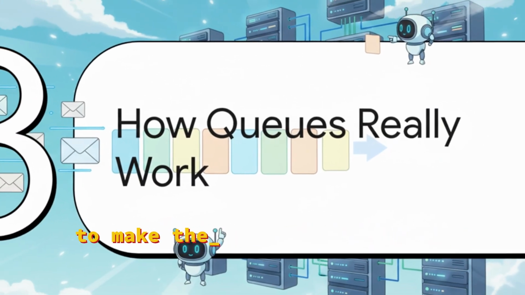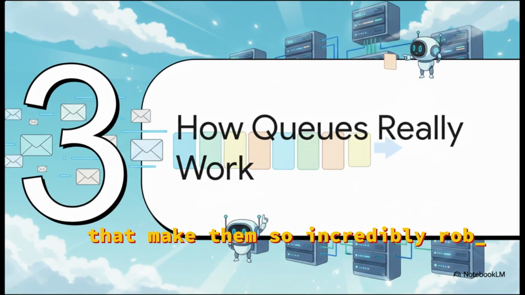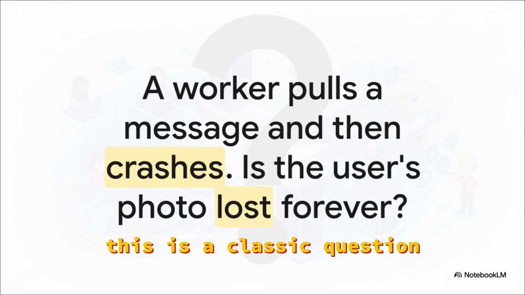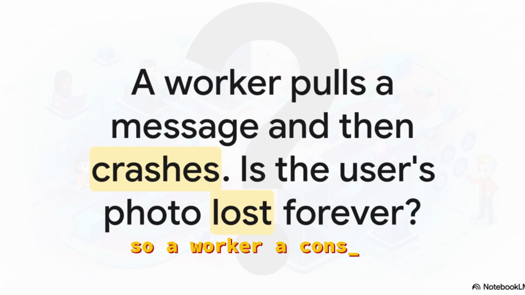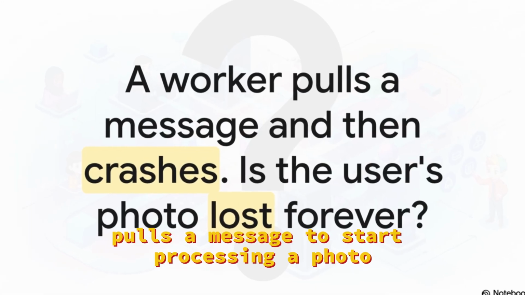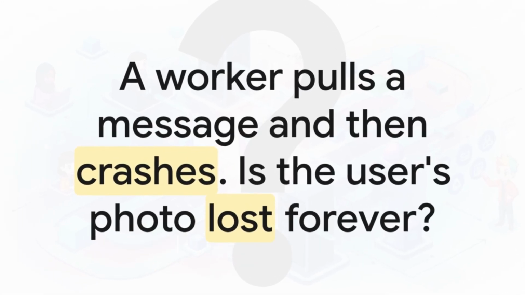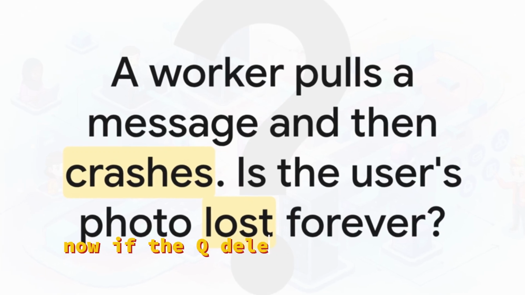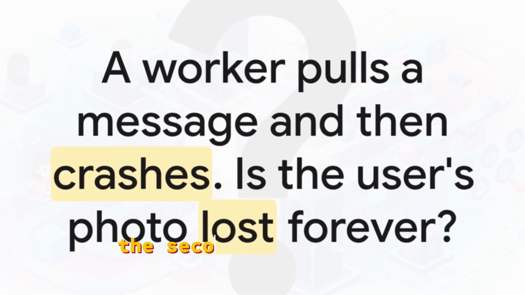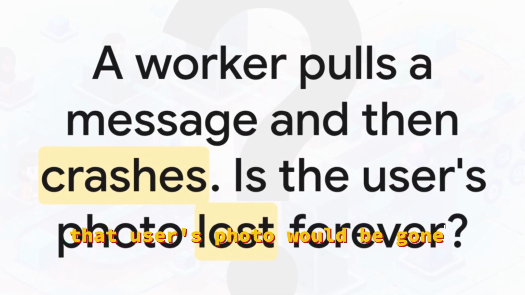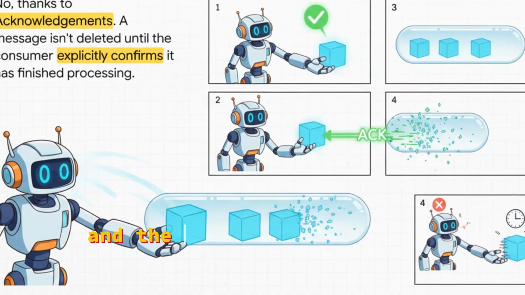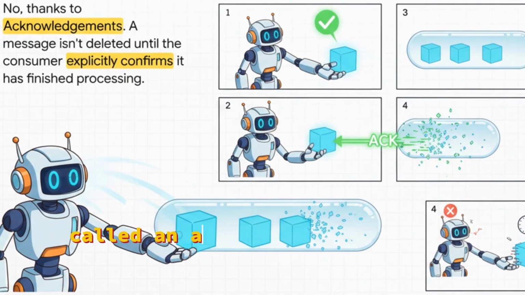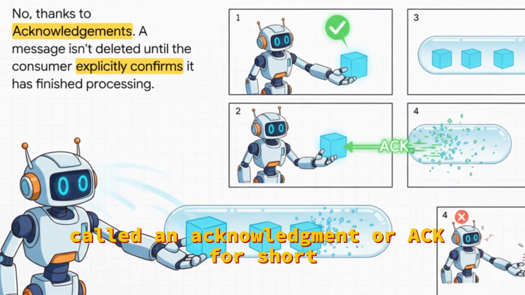Let's get into the mechanics that make them so incredibly robust. This is a classic question and a critical failure scenario. So a worker, a consumer, pulls a message to start processing a photo. Halfway through, the server it's on crashes. Now, if the queue deleted that message the second it was pulled, that user's photo would be gone forever. And obviously, that is not acceptable. And the solution is a clever little thing called an acknowledgement, or ACK for short.